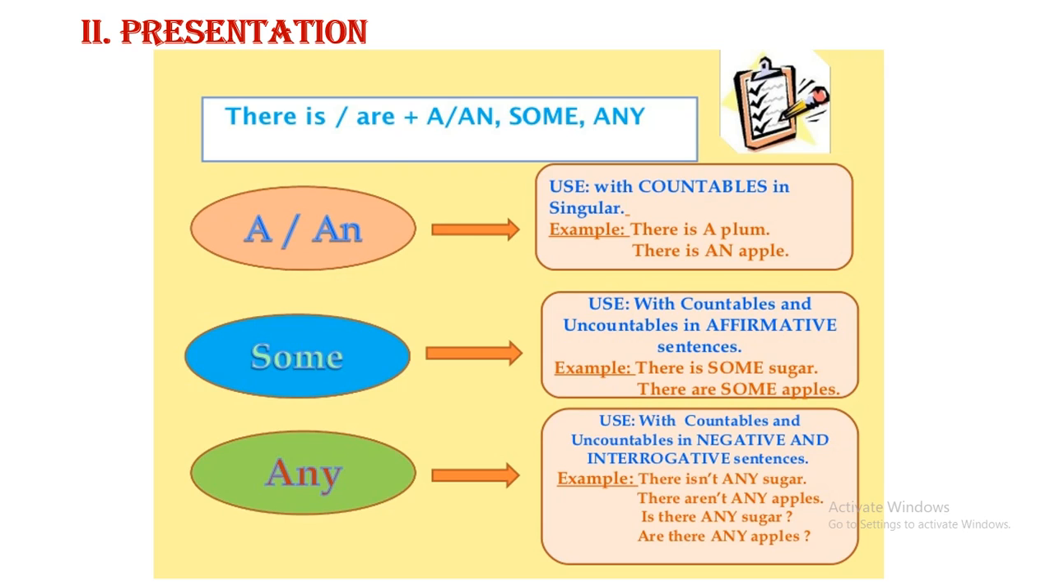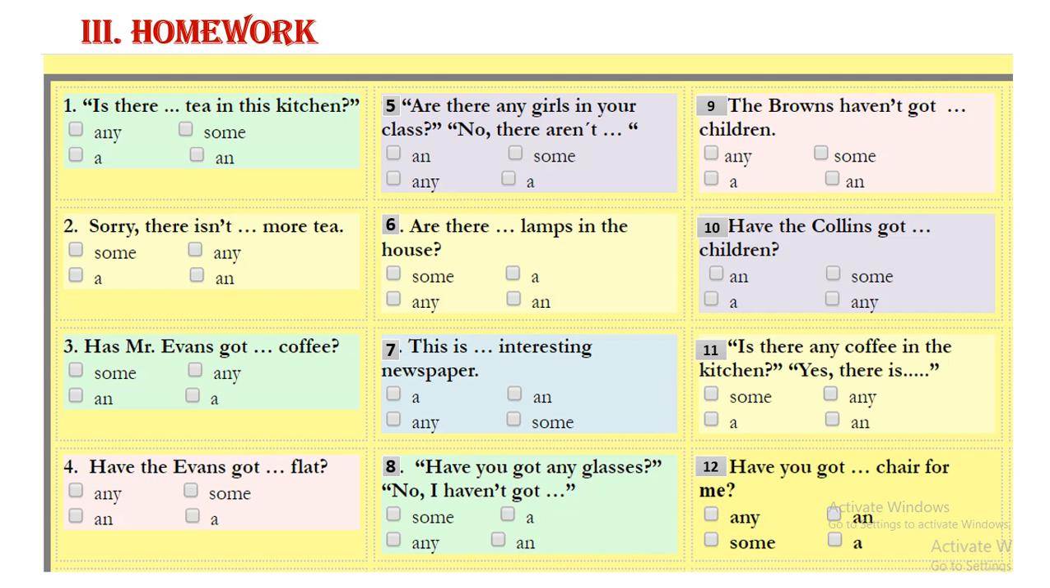That's it for our lesson today. We compared some, any, a and an when you are using them with is or are. So here is homework for you, number 1 to number 12. Read the sentence carefully and choose the correct option. Choose the correct answer.